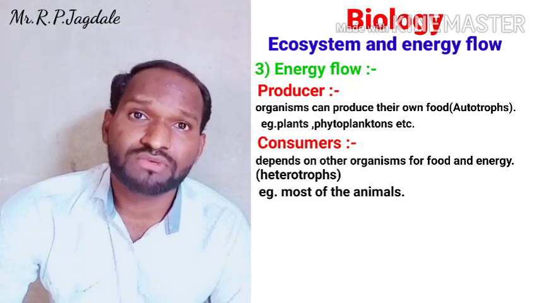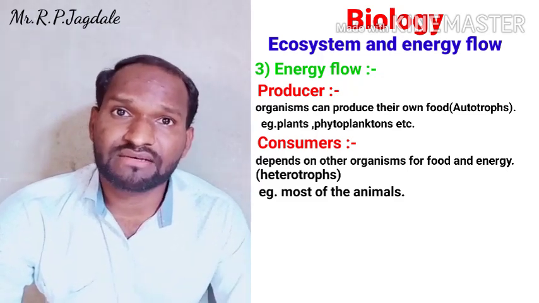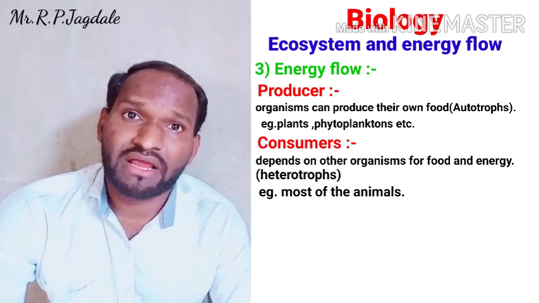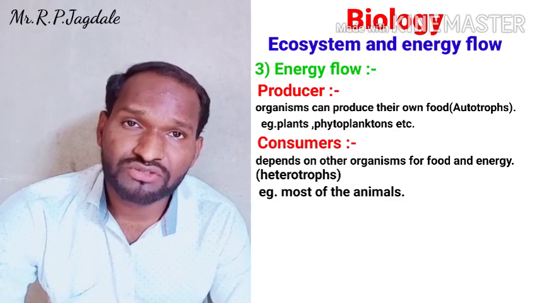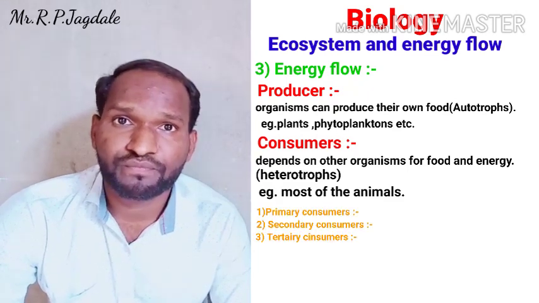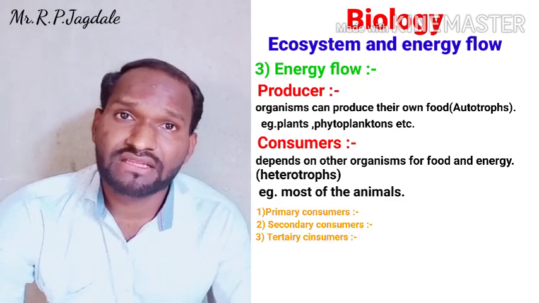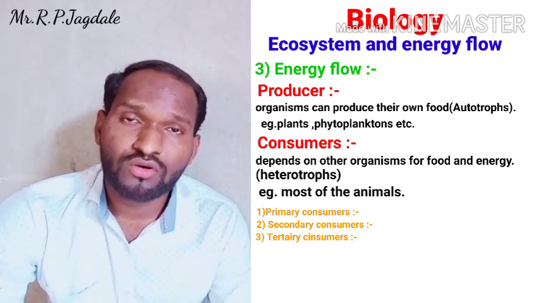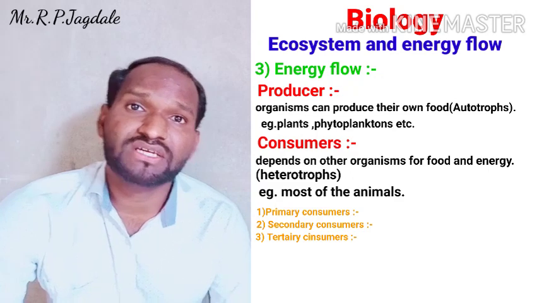But within the consumers there are again sub-parts. These are called primary consumers, secondary consumers, and tertiary consumers. That means there are different levels within the consumers. First we will see the primary consumer.